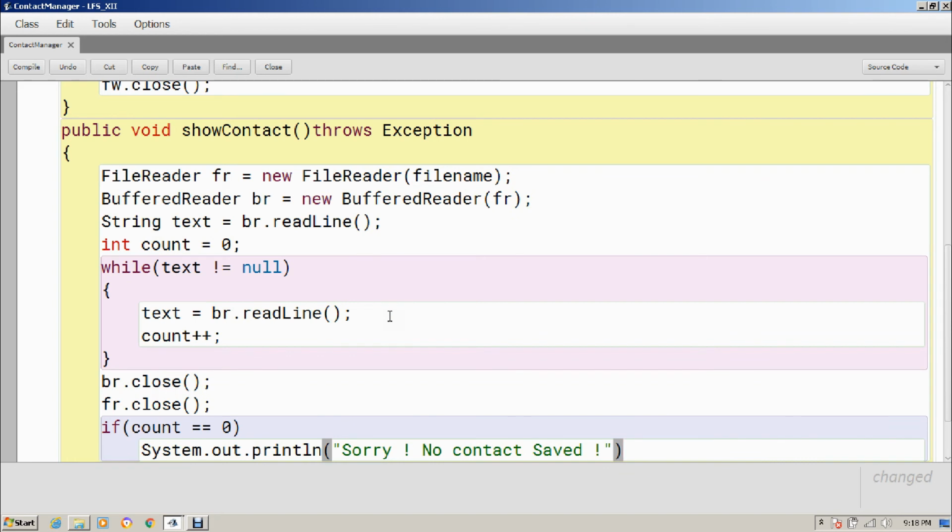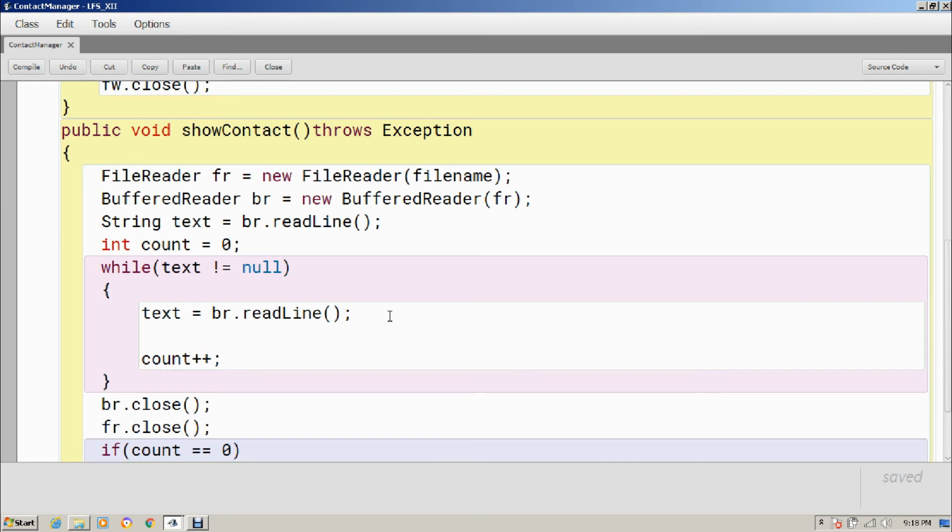Fine. Now if any contact is saved, I have to print that contact. But how to print that contact? Okay, we can take help of string tokenizer, if you remember. So I am creating a string tokenizer object over here. StringTokenizer, it's in the util package. st is equals to new StringTokenizer, and in the StringTokenizer constructor I will pass this text.